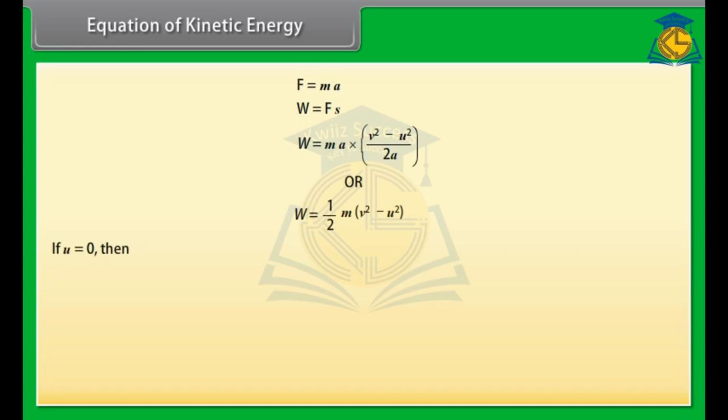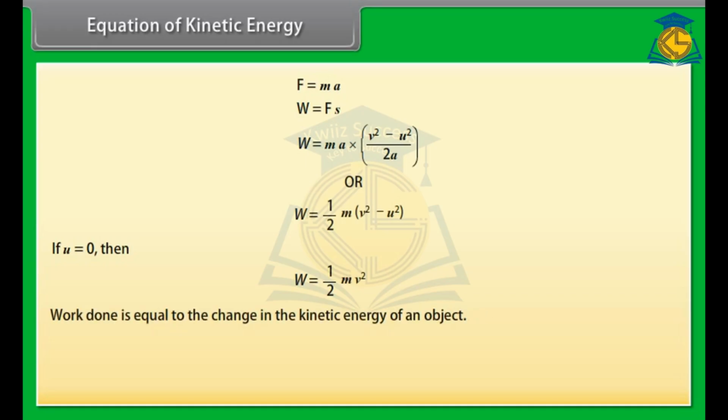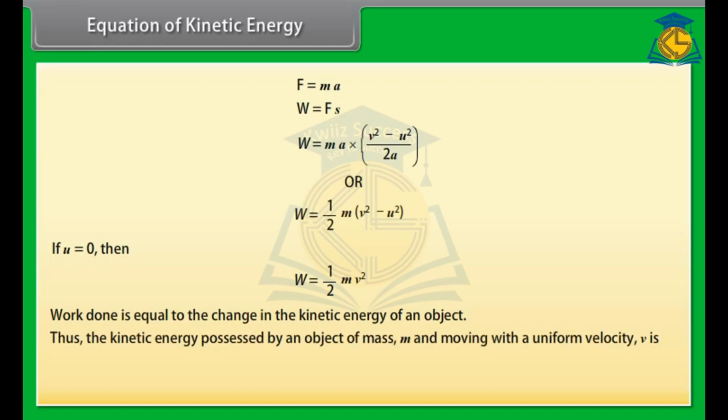If the object is starting from its stationary position, that is u = 0, then the work done W = 1/2 mv². It is clear that the work done is equal to the change in the kinetic energy of an object. Thus, the kinetic energy possessed by an object of mass m and moving with a uniform velocity v is 1/2 mv².